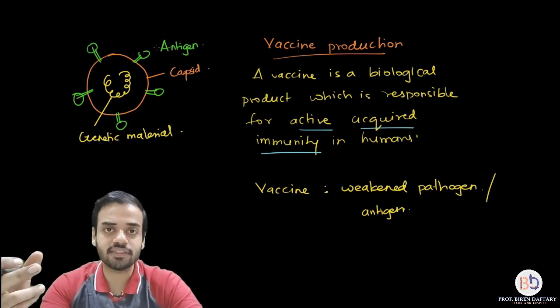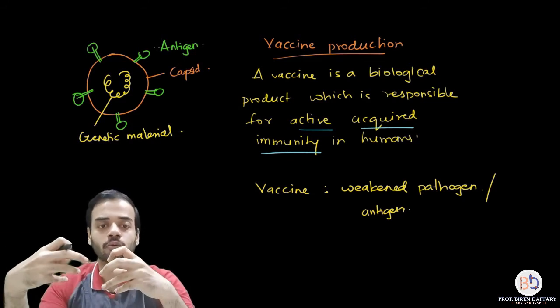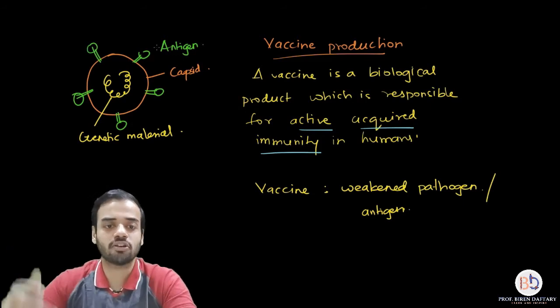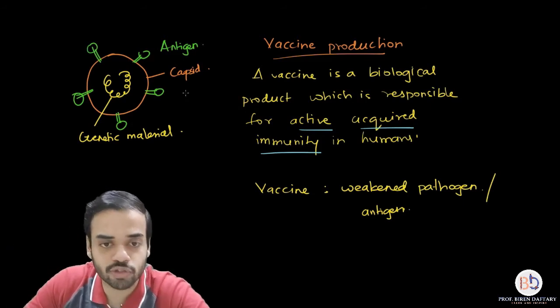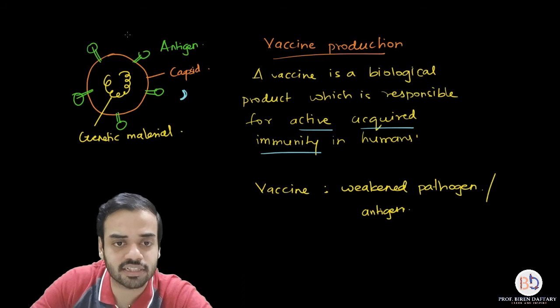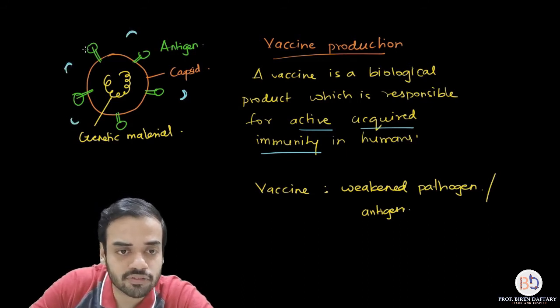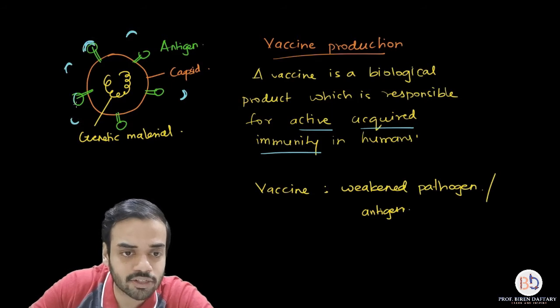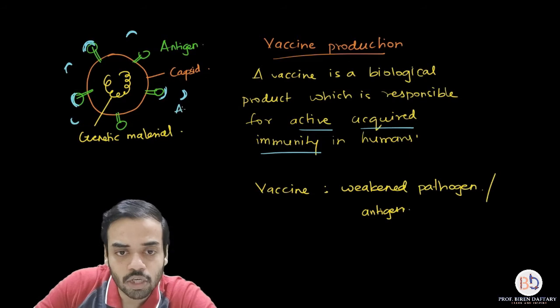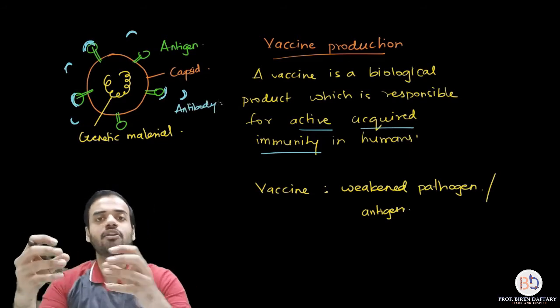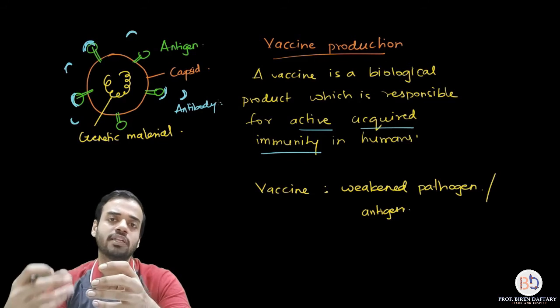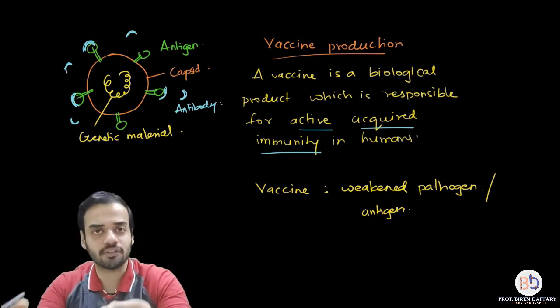Over time your body produces substances called antibodies. Suppose these blue colored structures are antibodies. They will go and bind to the antigen, and because of that they will prevent the antigen or proteins from causing any damage. Are you getting this point? So that is how your body works.